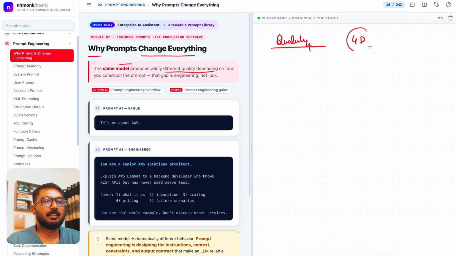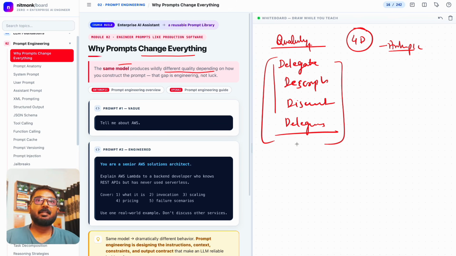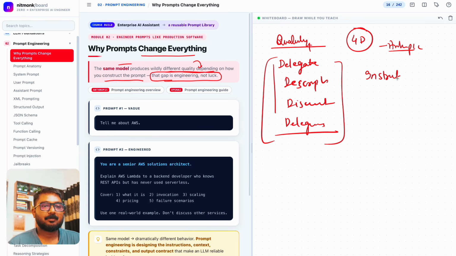So there is a kind of 4D concept. First is delegation, given by, let's say, Anthropic, and there is description, and there is discernment, and one more D is there, I think diligence. On these 4Ds, we can define everything about the prompt. If you see different quality, that quality and how you construct the prompt, the gap is engineering, not luck. It's about how you instruct the prompts.